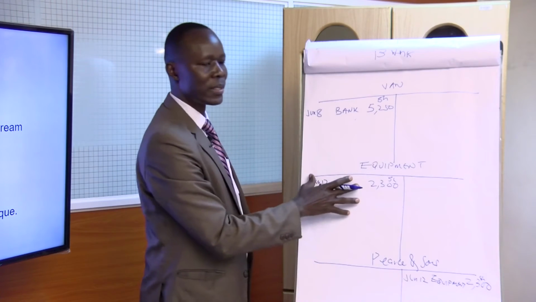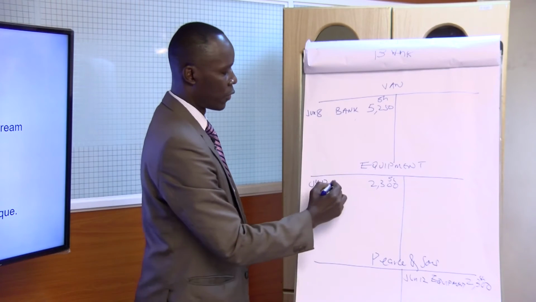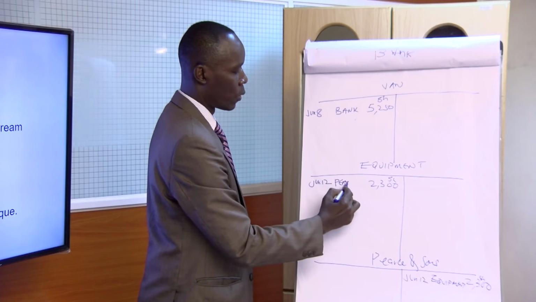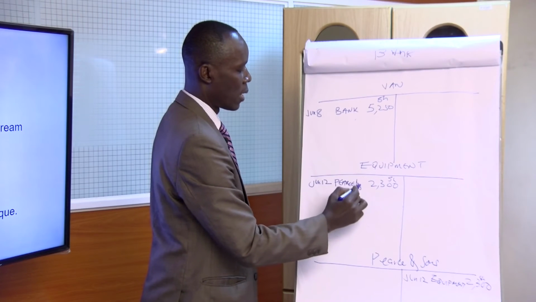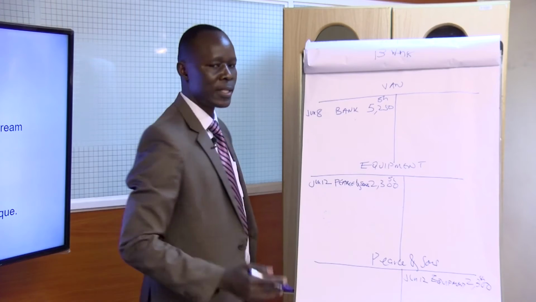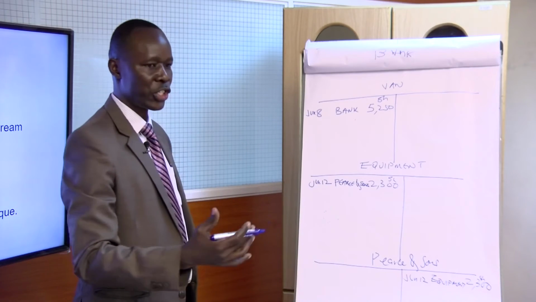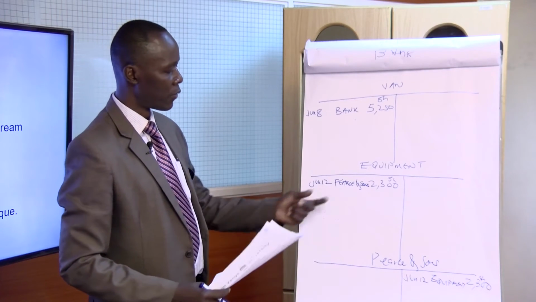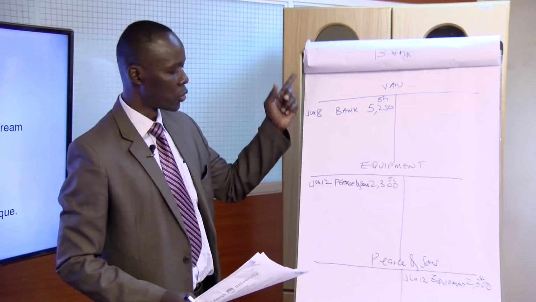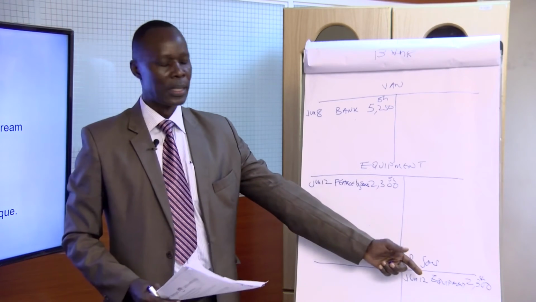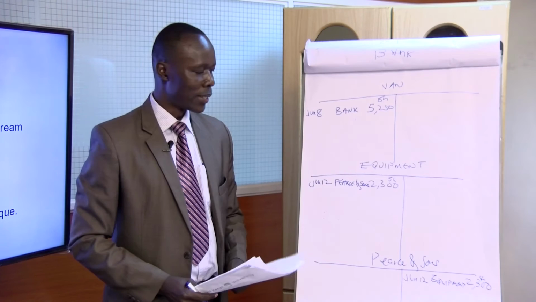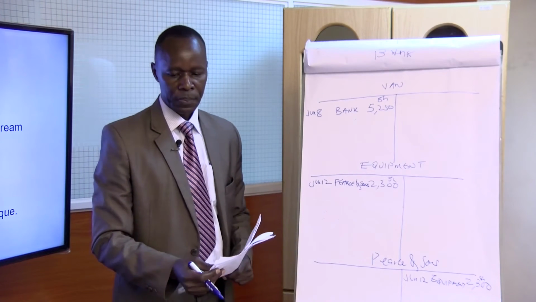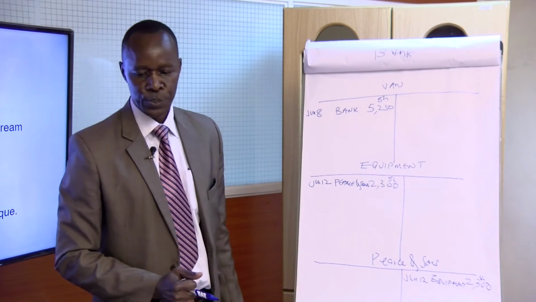This equipment, how did we obtain it? From Pierce and Sons. Suppose we had bought it on cash, then I would have written here cash, and then I would have gone to the cash account and credited it to show a decrease in an asset.